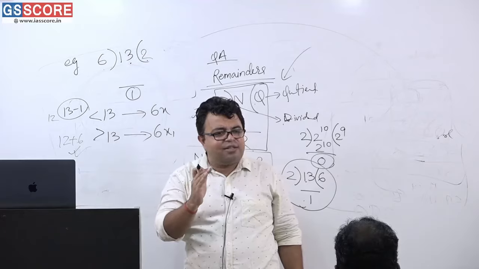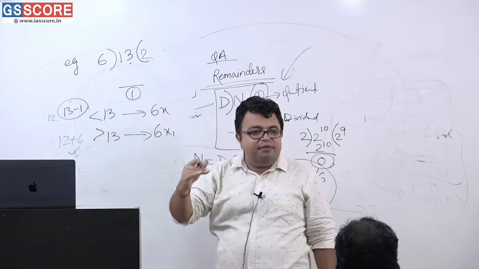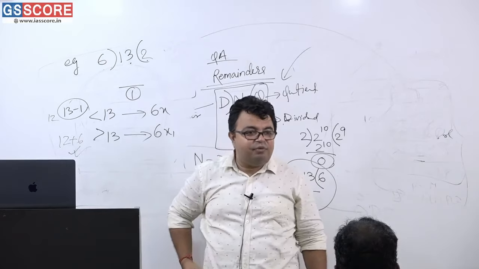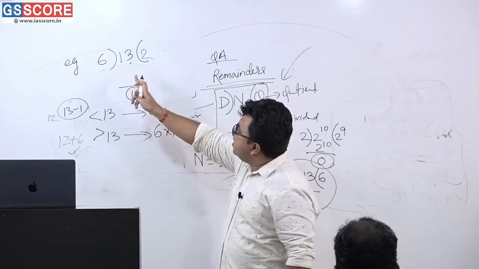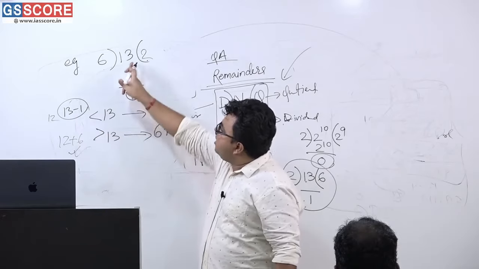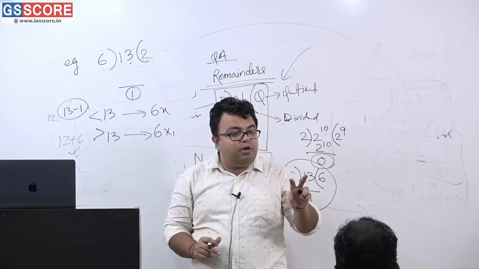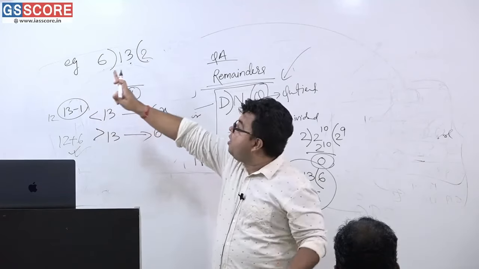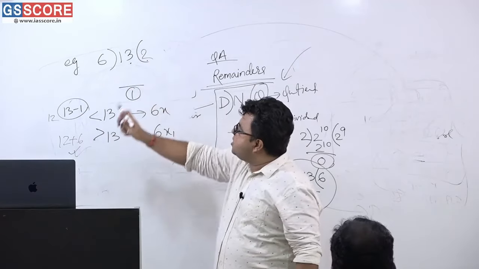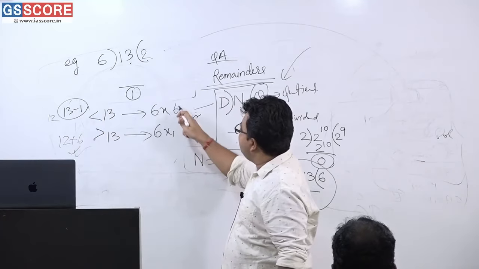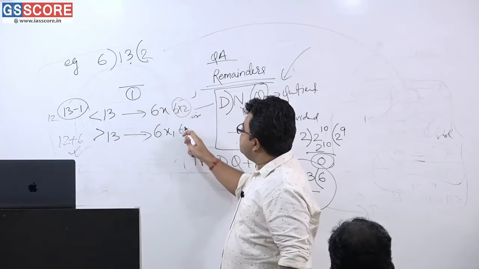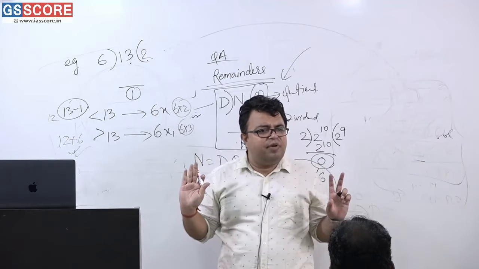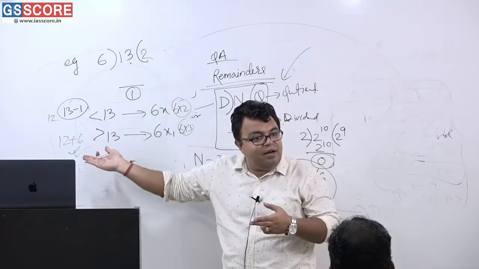And it is being asked, see, this is a very small number, and if you are going to get like the largest 3-digit number or anything like that, this is the miniature format in that. Please understand. I have asked that below 13 and after 13, what is the number that is completely divisible by the divisor 6? So you said what? Sir, 6 into 2 is the first number, am I correct? And you will be saying 6 into 3 is that very number, greater than 13, that will be completely divisible, very simple.